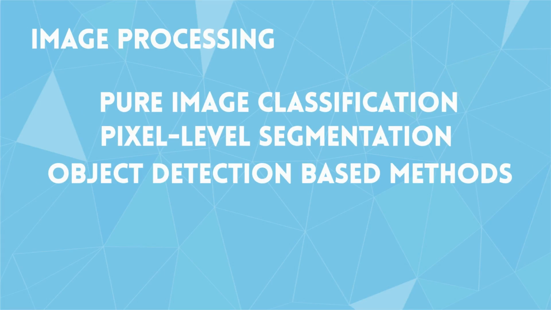The mainstream methodologies for image classification are pure image classification, pixel-level segmentation, and object detection-based methods. We also found some crack detection methodologies, such as binary patterns, Gabor filter, shape-based methods, and tree structure algorithms.